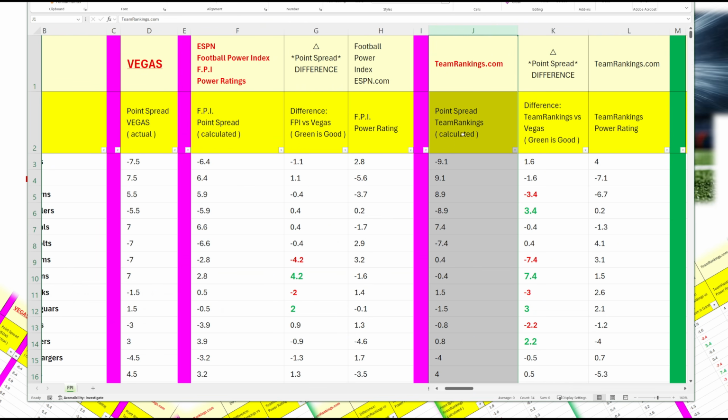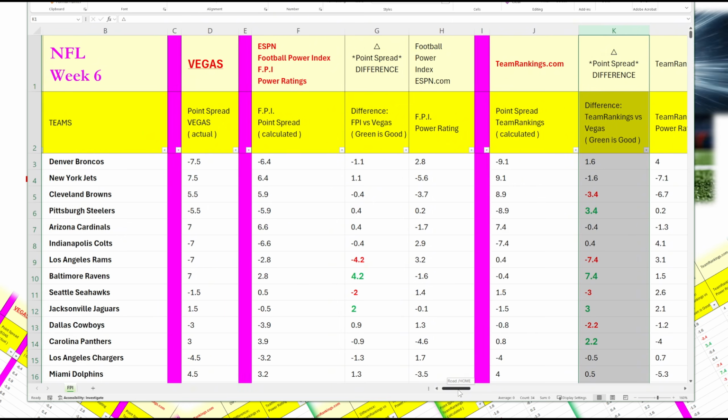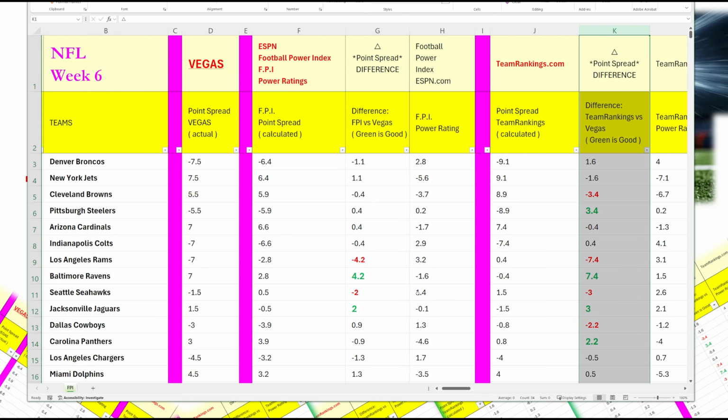These are the point spreads. Right next to the pink column, these are the point spreads calculated using Team Rankings, and you're actually seeing some more variations. So they also have the Baltimore Ravens being a value pick, 7.4, Jacksonville Jaguars, Carolina Panthers.